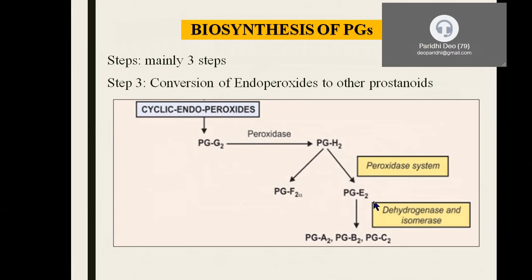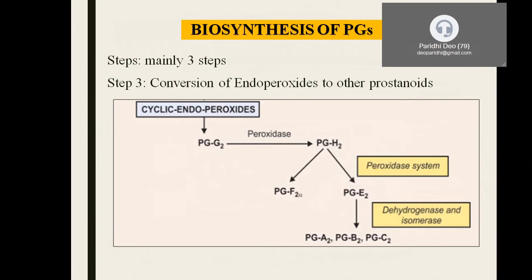Now what happens to PGE2? PGE2, upon dehydrogenation and in the presence of isomerase, gets converted into other classes like PGA2, PGB2, PGC2. Now this is the third step.